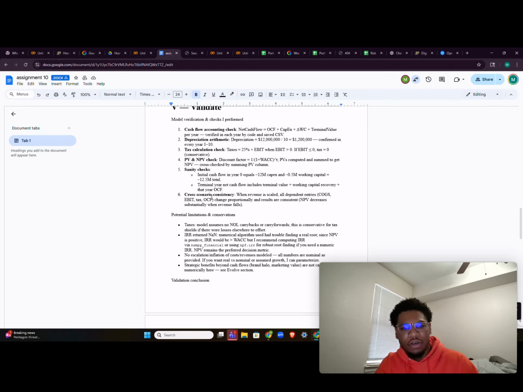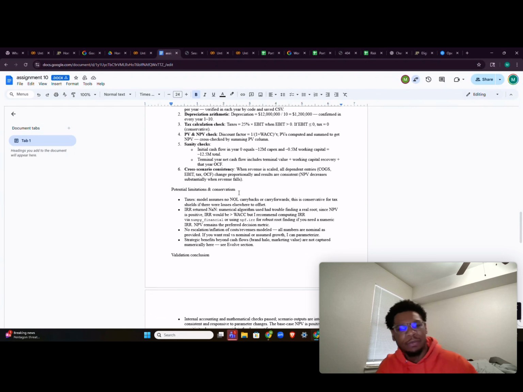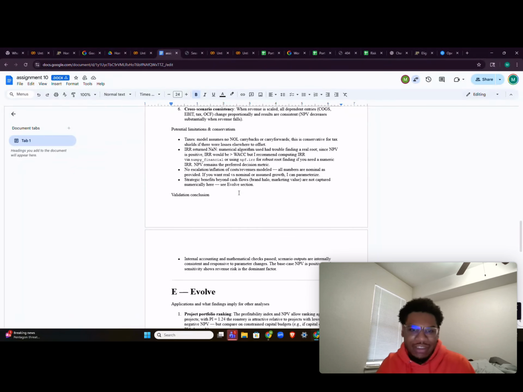The cross scenario check is when revenue is scaled, all the dependent entries change proportionally and the results remain consistent. But the possible limitations: the tax model assumes no NOL, carrybacks or carry forwards. So it's conservative for the tax shields, and there may have been losses elsewhere.